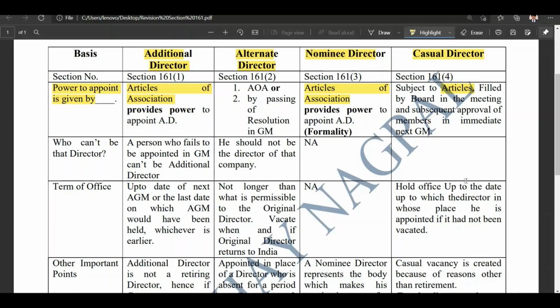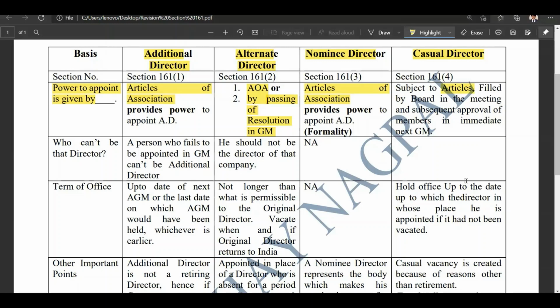In case of alternate director, there is one more thing apart from articles of association. So AOA is there as well, but there can also be a thing that by passing a resolution in general meeting, members can also provide the power to the board of directors to appoint alternate directors. All right, I hope I made myself clear.